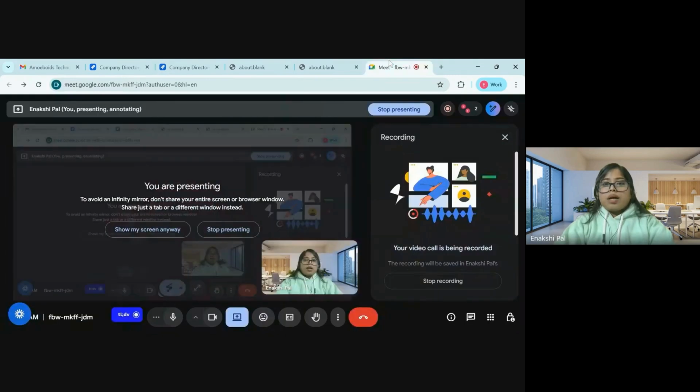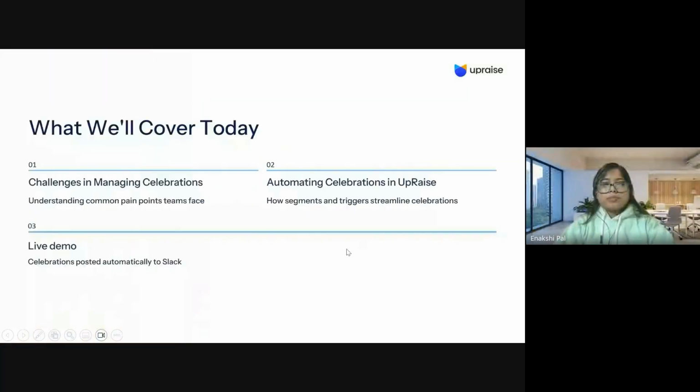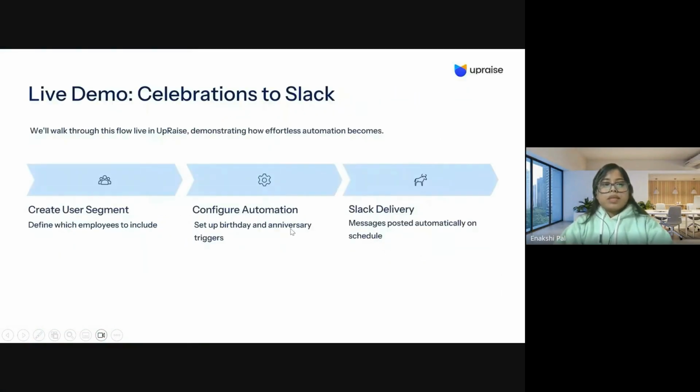I'll now go on to my presentation again. Now that we have gone through this demo, we have understood how UpRaise automation works and how it makes it easier to automate all the HR processes. It reduces a lot of manual work.